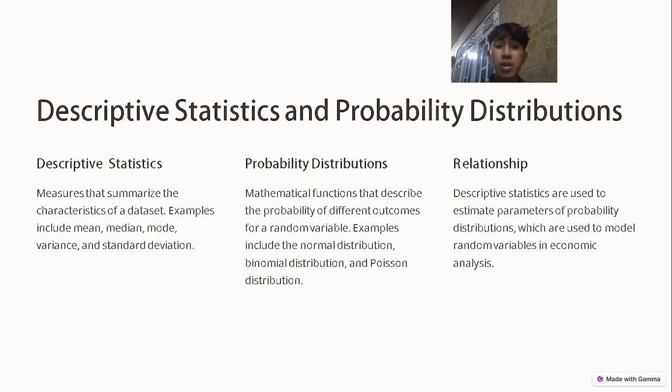Examples include the normal distribution, binomial distribution, and Poisson distribution. Relationship: descriptive statistics are used to estimate parameters of probability distributions, which are used to model random variables in economic analysis. Okay, next slide.